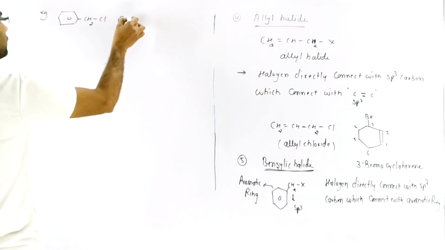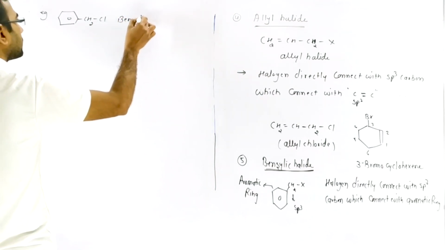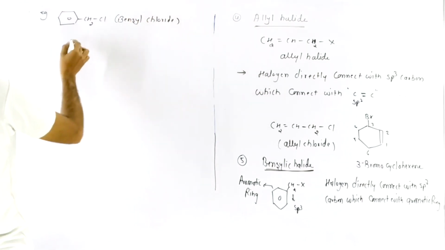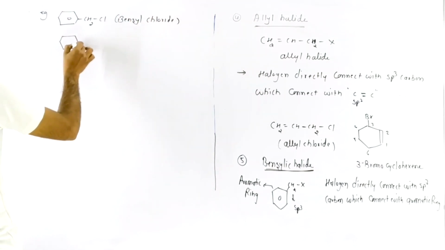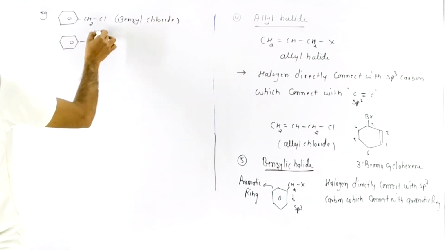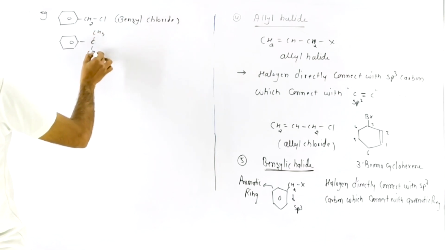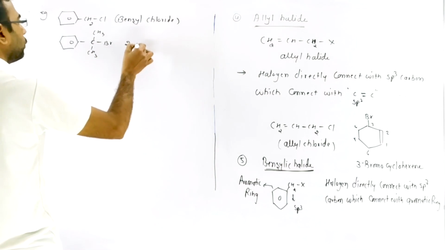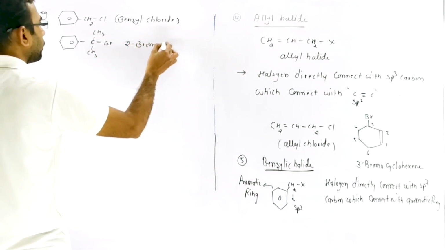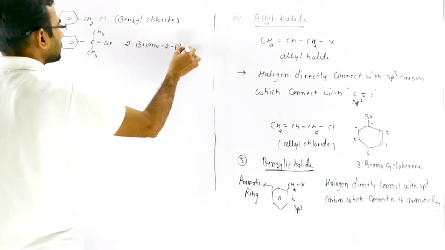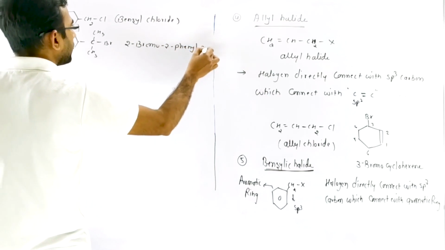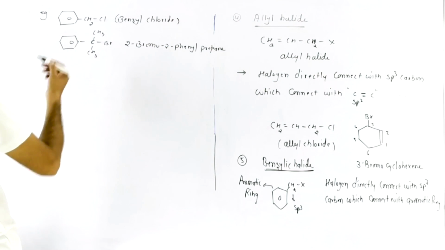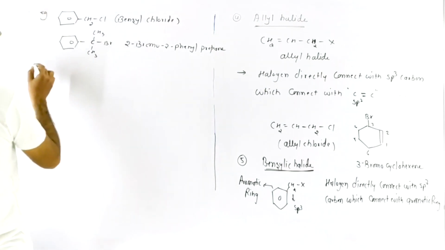that is benzyl chloride. Or we have one more example. That is 2-bromo-2-phenylpropane. Also, that is a type of benzylic halide.